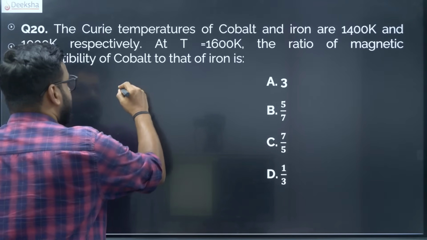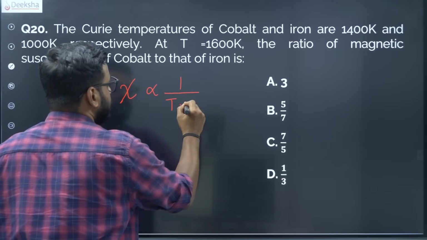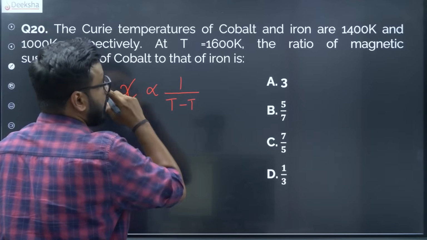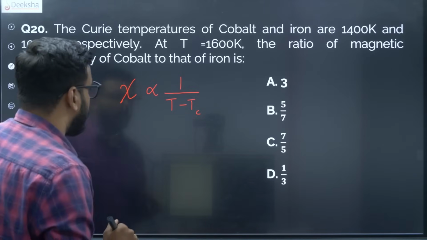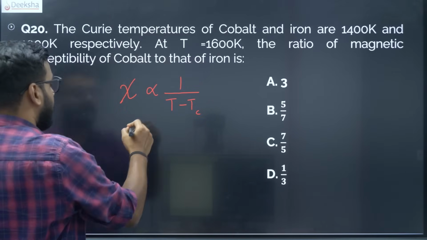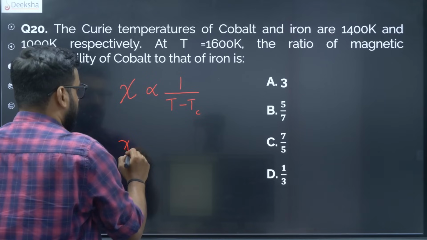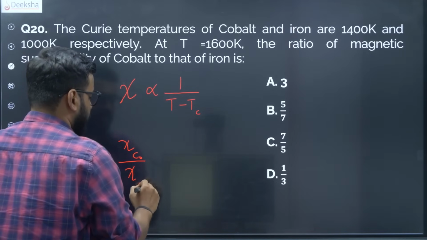So susceptibility basically is inversely proportional to the change in the temperature. Okay, so from the Curie temperature how much does it change? Fine. So now the actual point here is, what is the ratio of susceptibility of cobalt and iron? So they are asking what is the cobalt susceptibility and iron susceptibility.